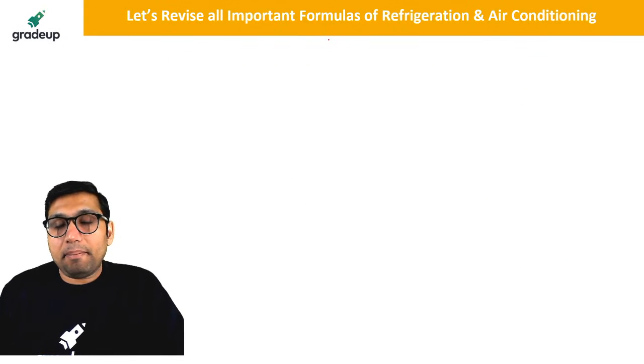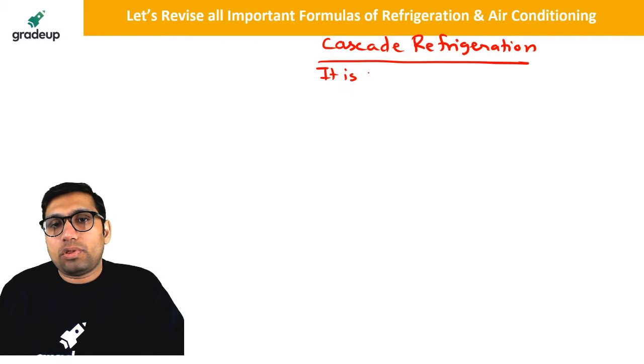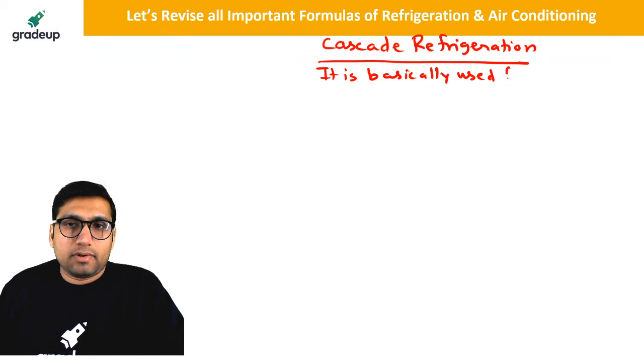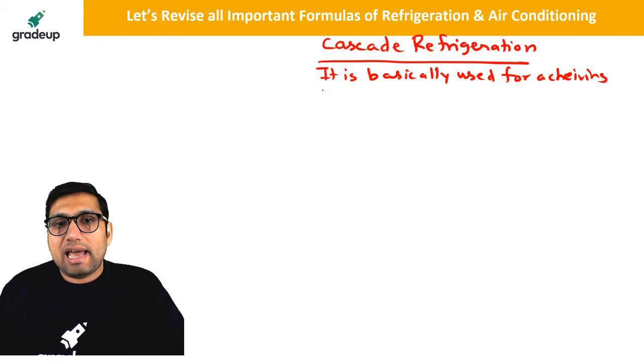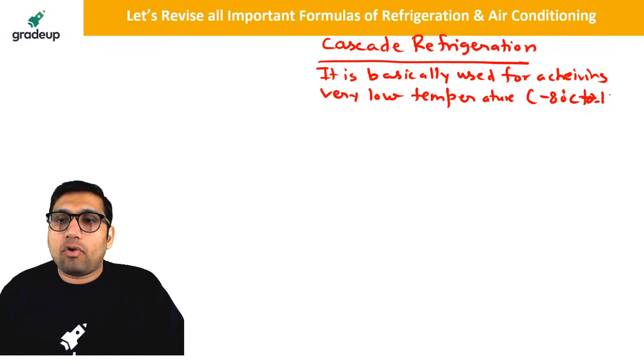Now we also have an important point called cascade refrigeration. Sometimes questions can come from cascade refrigeration. See, cascade refrigeration is basically used for achieving very low temperatures, of around minus 80 degrees Celsius to minus 140 degrees Celsius.